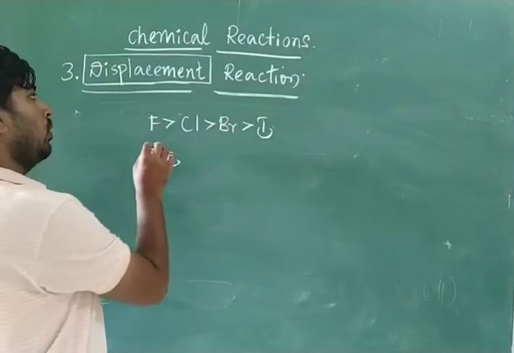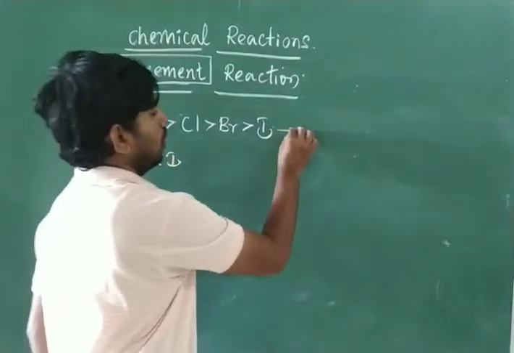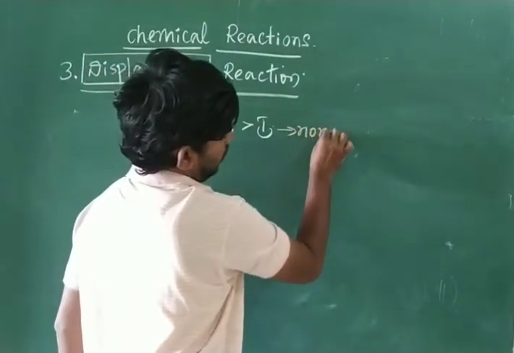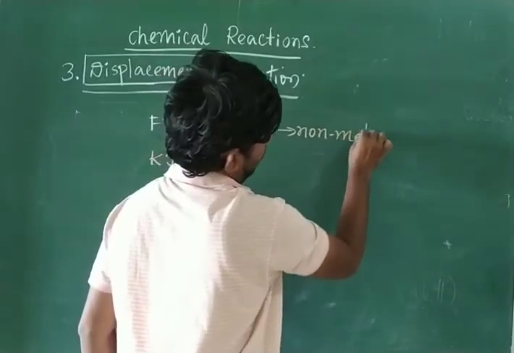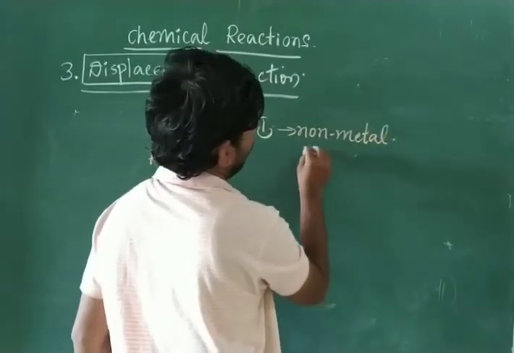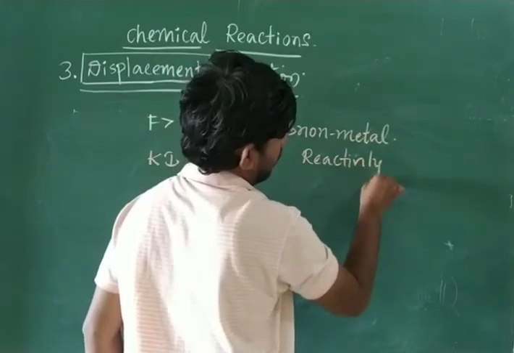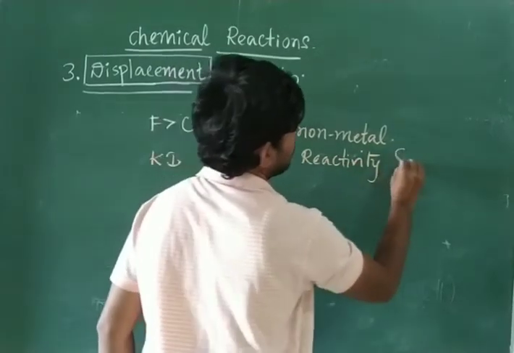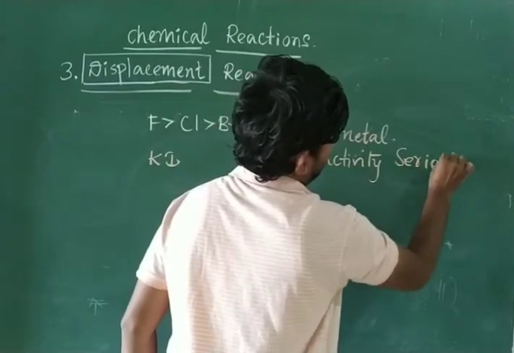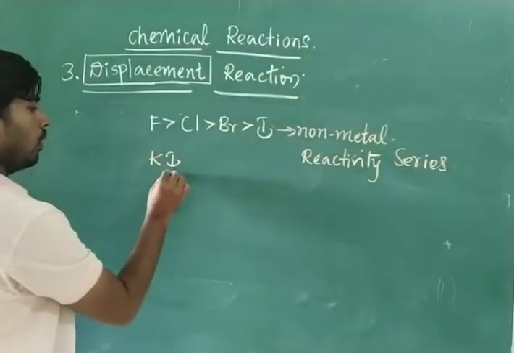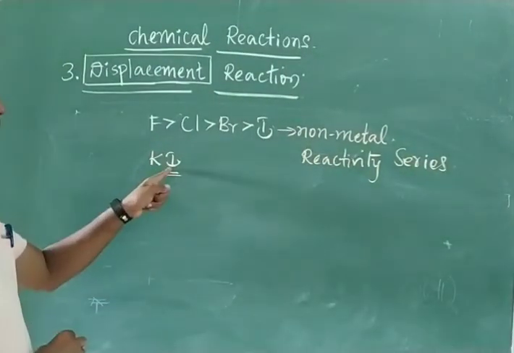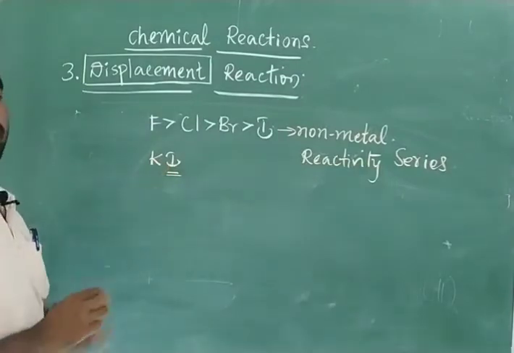Remember, right now we are talking about the non-metal reactivity series. You should concentrate on the non-metal. Potassium is a metal, iodine is a non-metal.